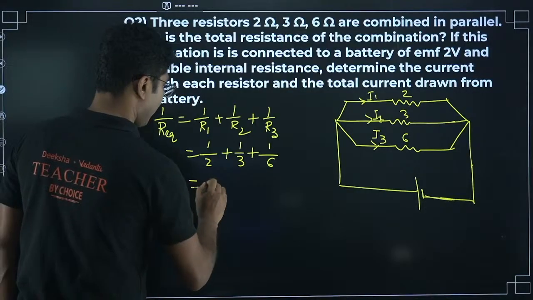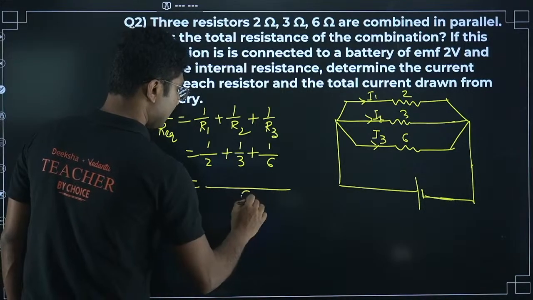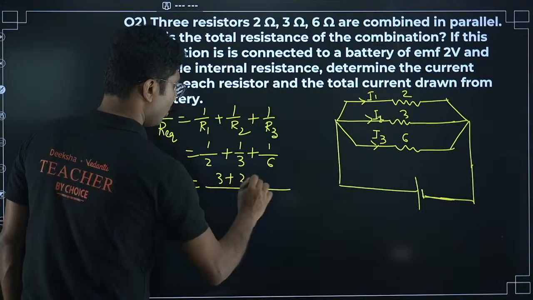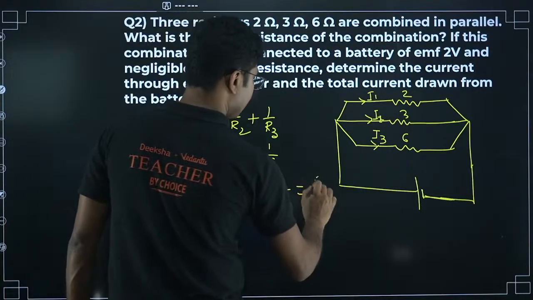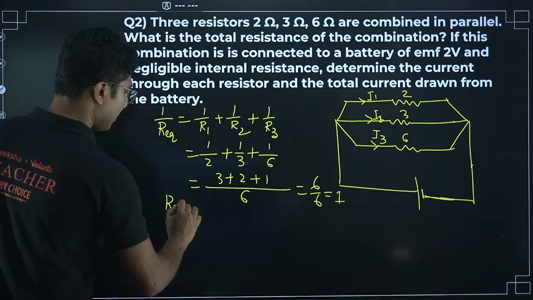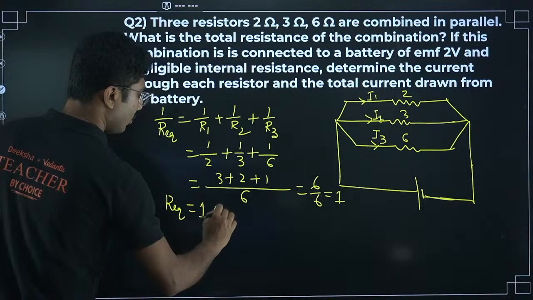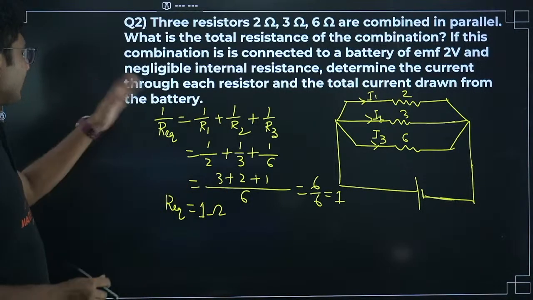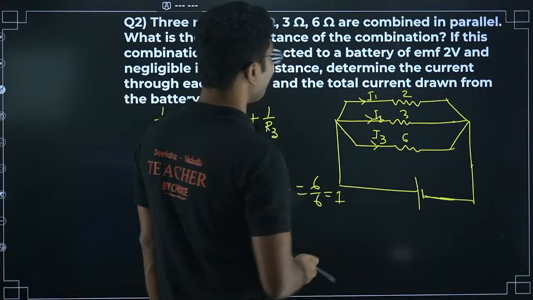So it will be 6 by 6, so 1. So R equivalent is 1 ohm. So the equivalent resistance of the circuit is 1 ohm.